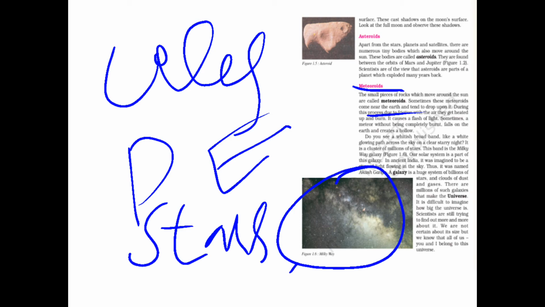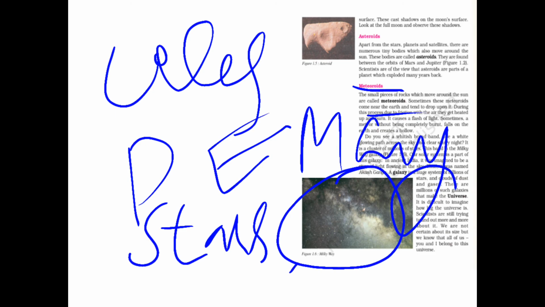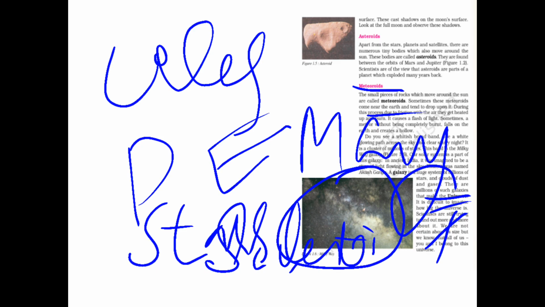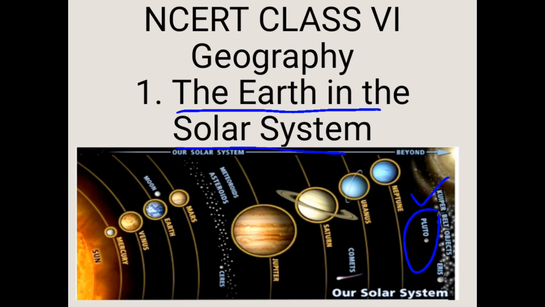There are many galaxies like our Milky Way galaxy. And if we combine all these galaxies, what we get is the universe, the bigger system of space. We don't know if there is any layer above the universe. The scientists are still researching, and this is what we study in our lesson, the Earth in the solar system.